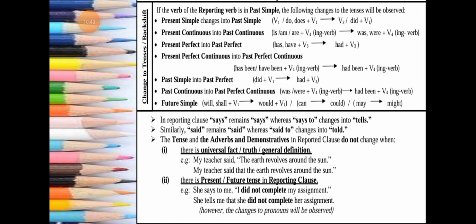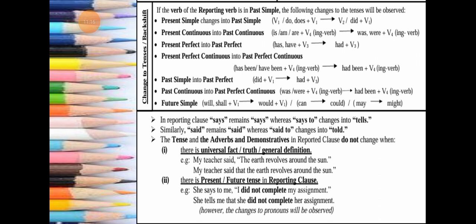Then past simple, did plus V1, is going to change into past perfect, had plus V3. Past continuous into past perfect continuous: was/were plus the V4 (-ing) verb changes into had been plus the V4 (-ing) verb. Then future simple remains future simple. Now what are the changes that take place? Will and shall plus V1 change into would plus V1, can changes into could, and may changes into might. Got it? There are 7 changes that take place here.